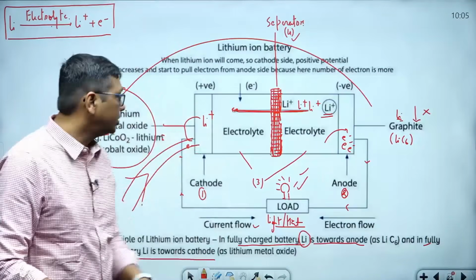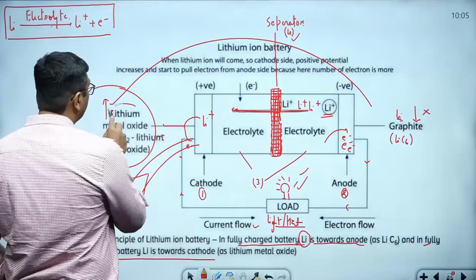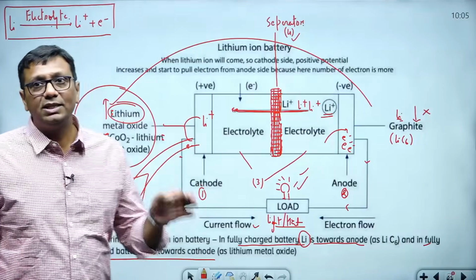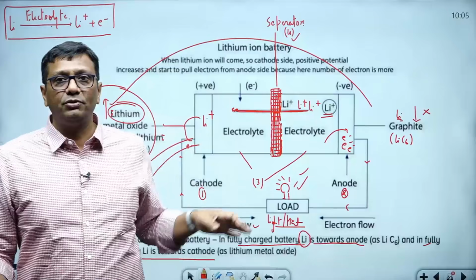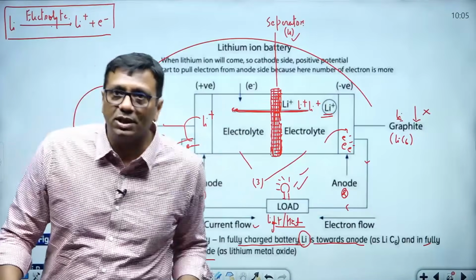And UPSC asks the question, what does the cathode have? The cathode has lithium, always remember. Lithium, cobalt, all the metals that we use here, and sodium, these all are towards the cathode.